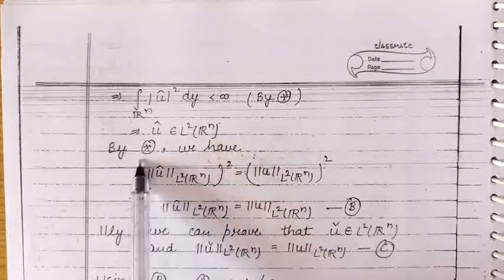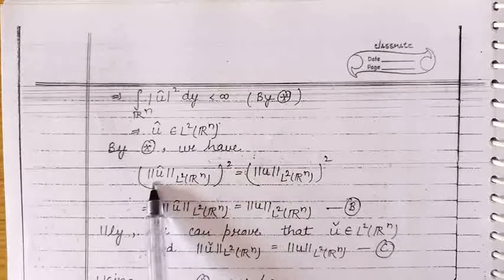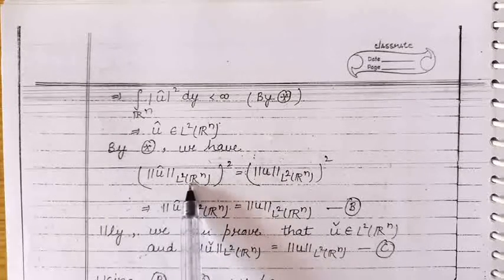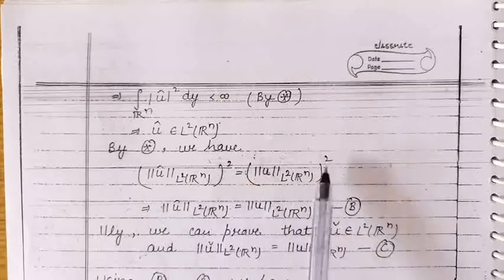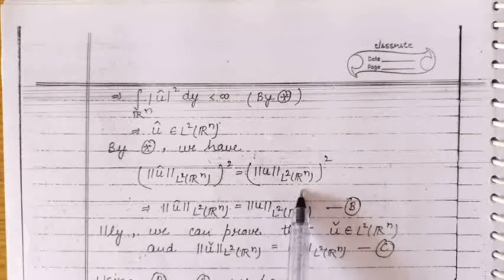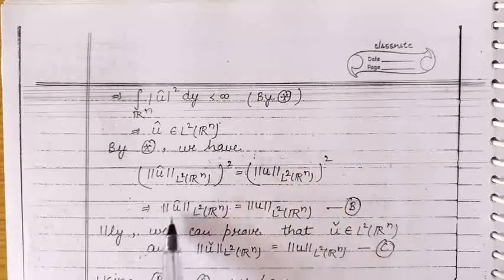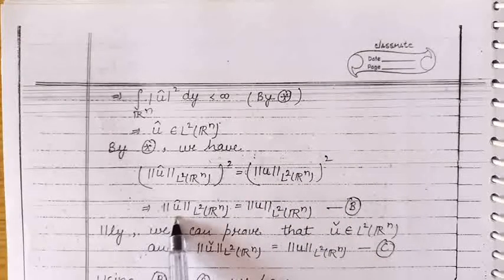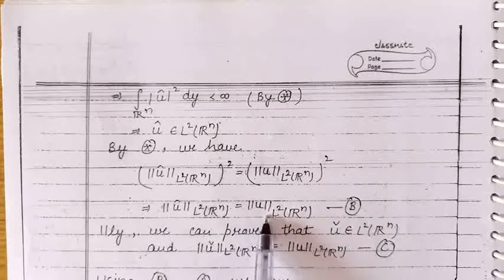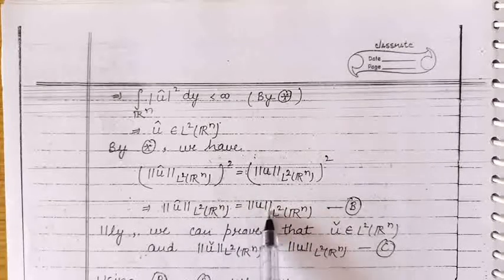And also from the equation star, we can see that the square of the norm of the Fourier transform of u on the function space L2(Rn) is the same as the square of the norm of function u on the space L2(Rn). Taking the square root on both sides, we can say that the norm of the Fourier transform of the function u and the norm of the function u on the function space L2(Rn) are equal.